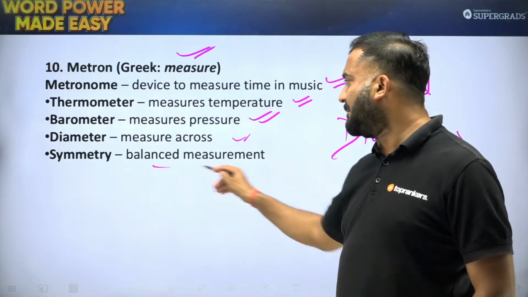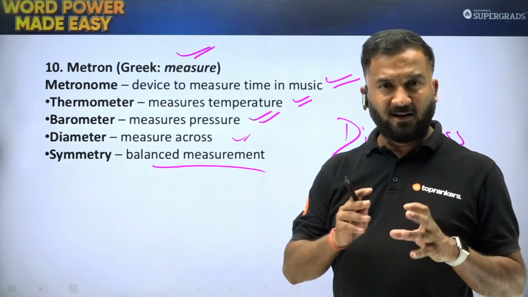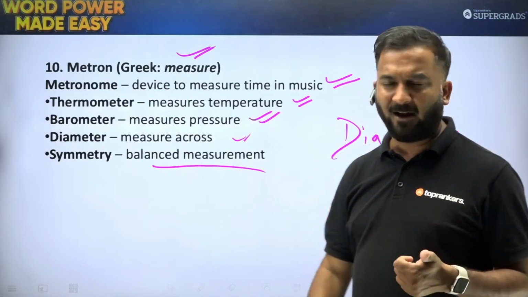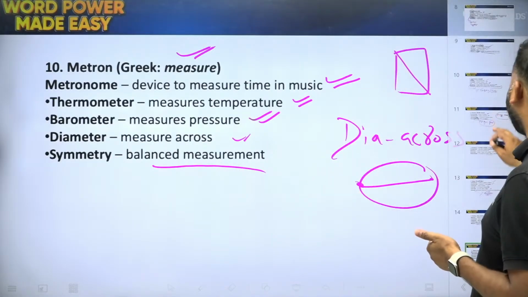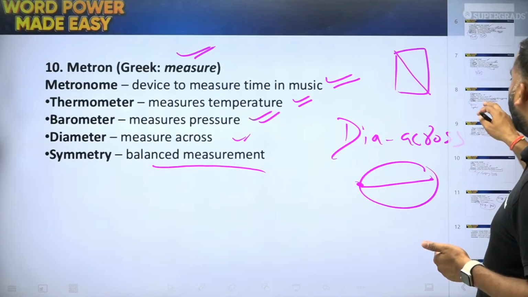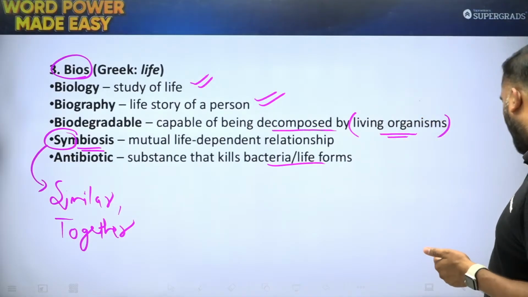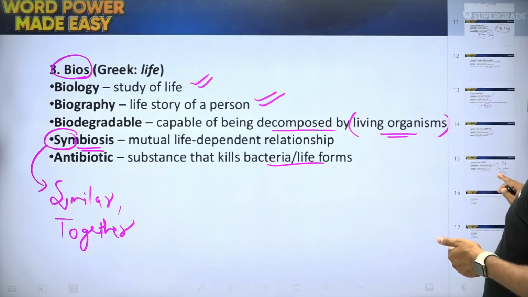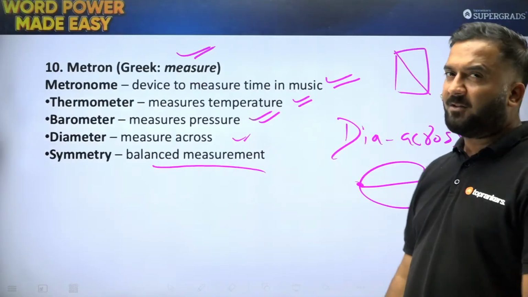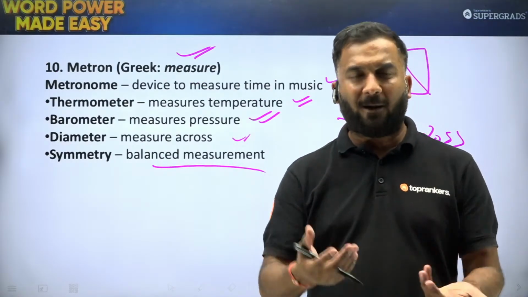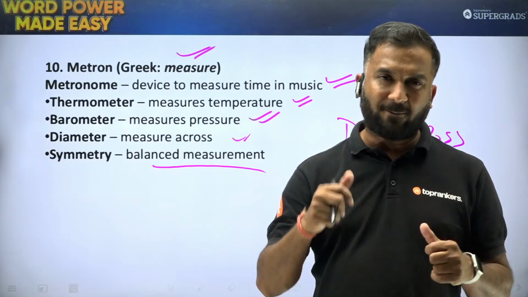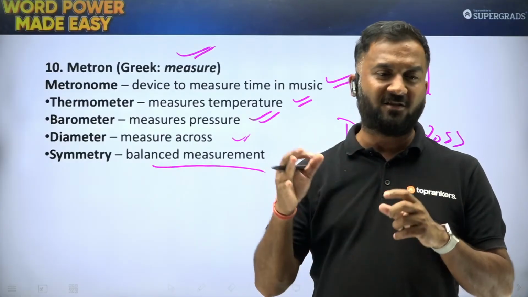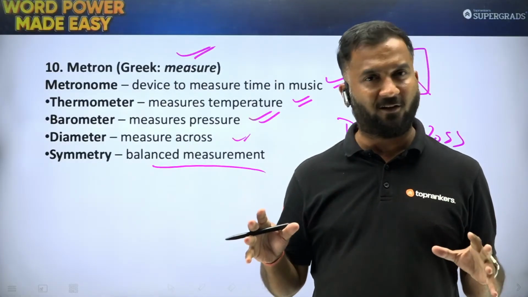Symmetry, balance, measurement. Sim is for togetherness. Sim भी मैंने आपको अभी किसी स्लाइड में बताया है, if I'm not wrong. हाँ, symbiosis. So it is similar or together. So dear students, that was all for the discussion part कि क्या क्या वो root words हैं जो आप sessions 7 to sessions 13 में root words आप देखने वाले हो.